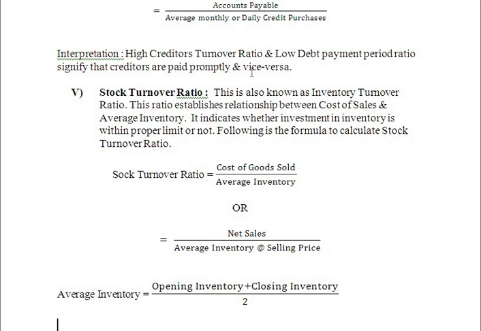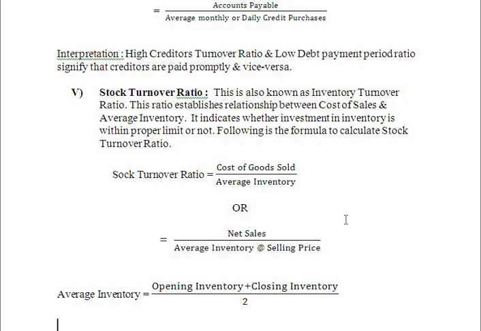The formula to find out stock turnover ratio is cost of goods sold divided by average inventory, or net sales divided by average inventory at selling price, whereas average inventory is equal to opening inventory plus closing inventory divided by 2. So these are the working capital ratios.